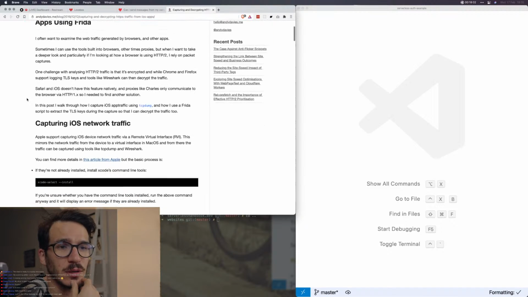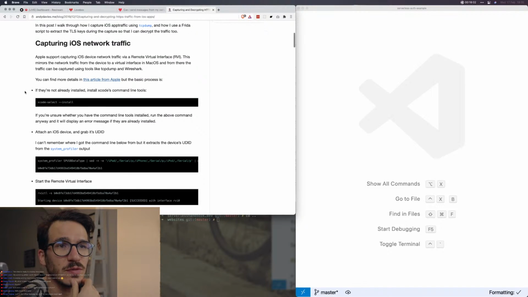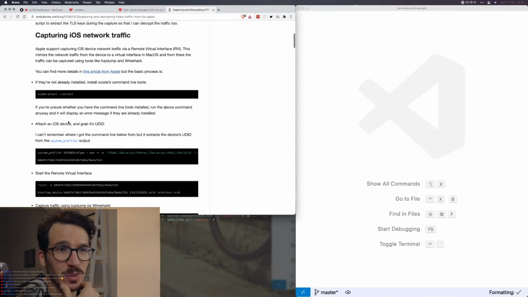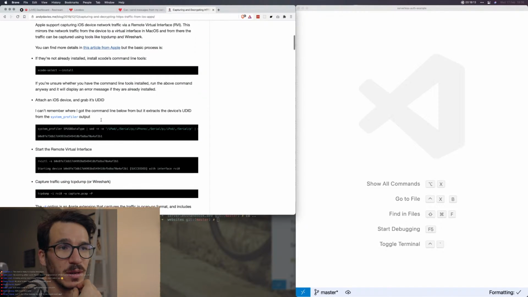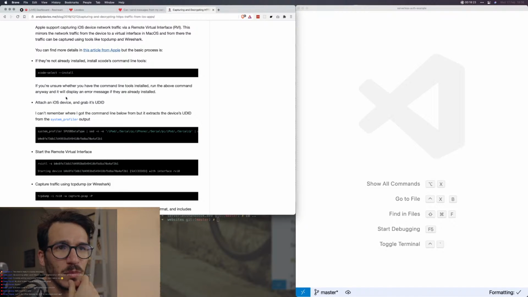Using Frida. Apple supports capturing iOS device network traffic via remote virtual interfaces if they're not already installed. I think I have this. Attach an iOS device and grab its UDID. I can't remember where I got the command line below, but it's expressed from the system profiler. So I need to attach my iOS device to my computer.